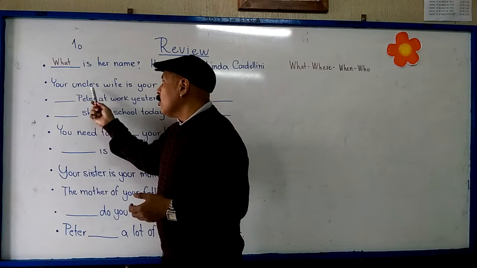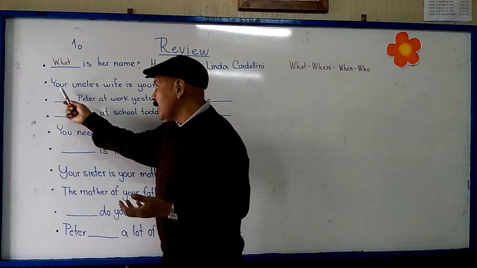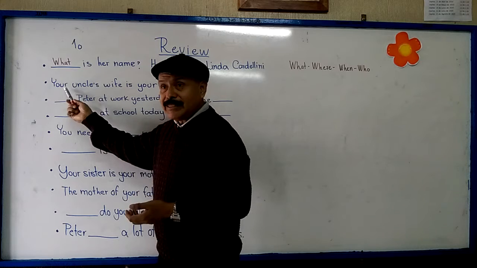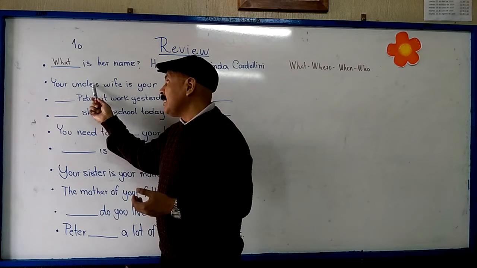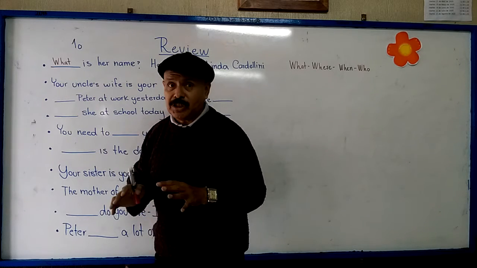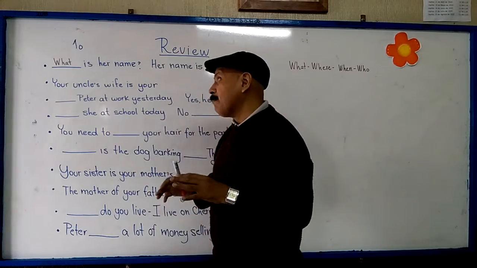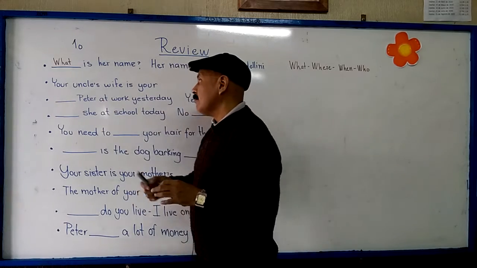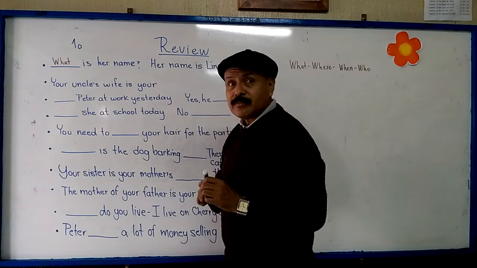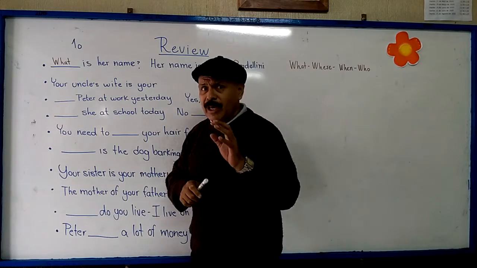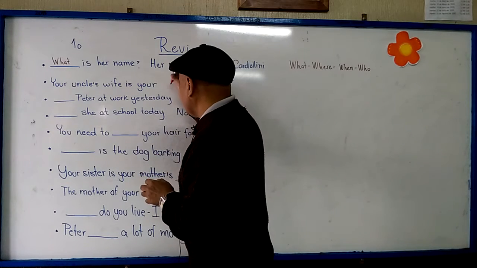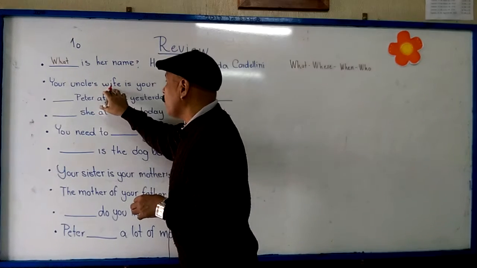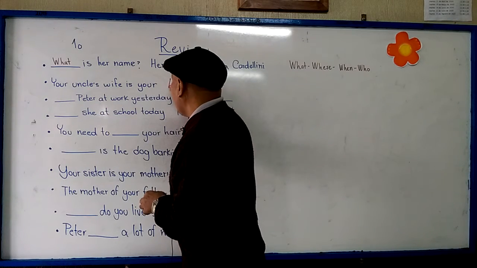In this case, the question is, your uncle's wife is your, and remember, this apostrophe means possession. So, your uncle's wife in Spanish is la esposa de tu tío. And remember, this apostrophe means possession. Significa posesión. Entonces, ¿quién sería la esposa de mi tío? Es tu. Remember, in this case, it's aunt. The correct answer, because your uncle's wife is your aunt.